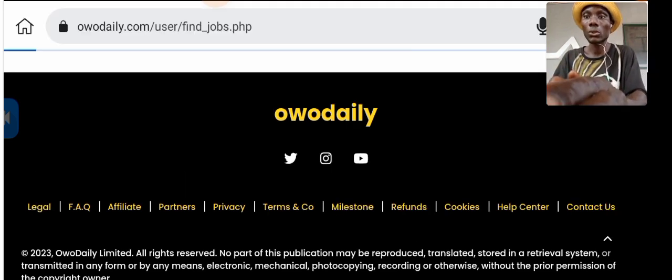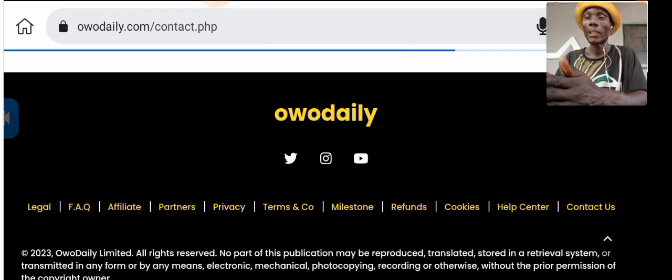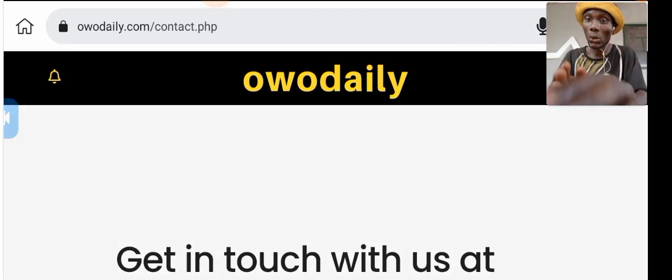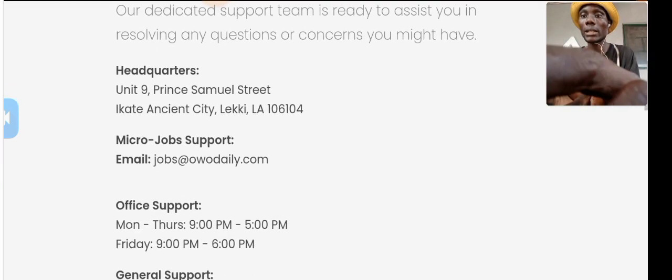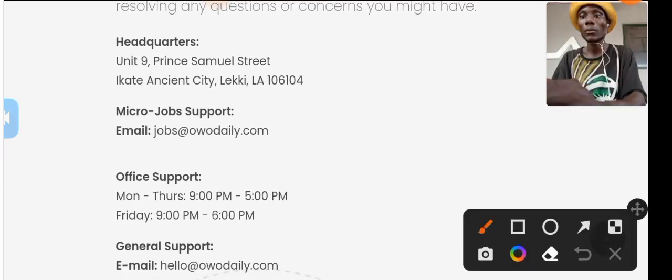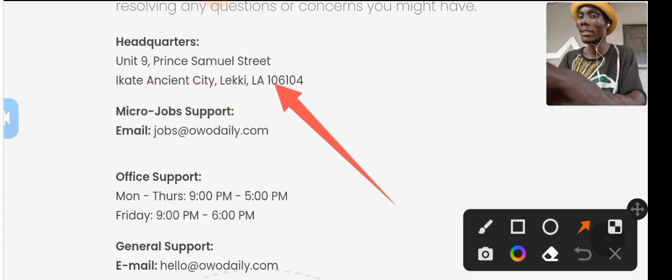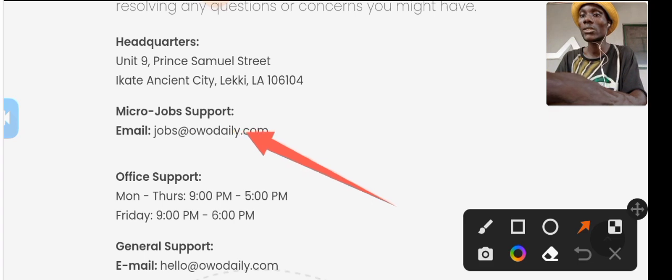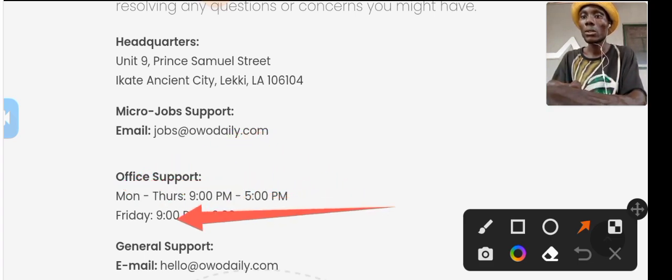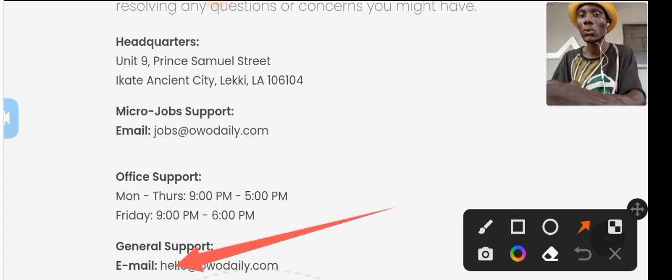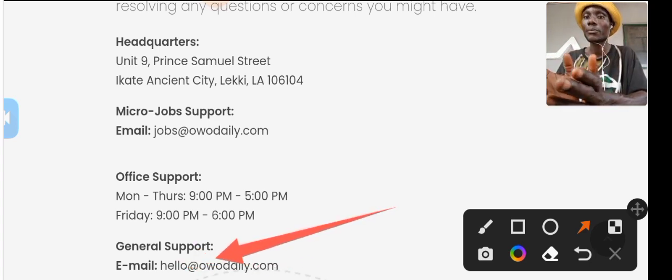Their address. So I'm going to touch this contact us. Their headquarters is in Lagos, like what I said the other time. So you can see it here, headquarters. You can see that their headquarters, unit 9, Prince Samuel Street. You can see the address here, and their email address is also here. Their office support, Monday till Thursday. You can see the time here. Their Friday. Their email address is also here. This website is free. You can make good money from it.